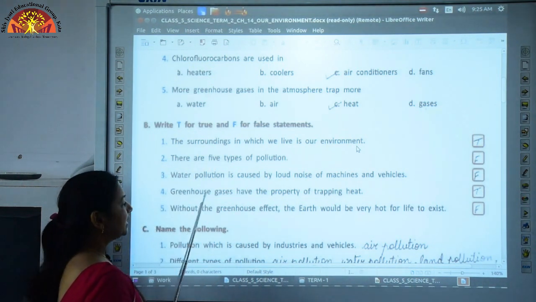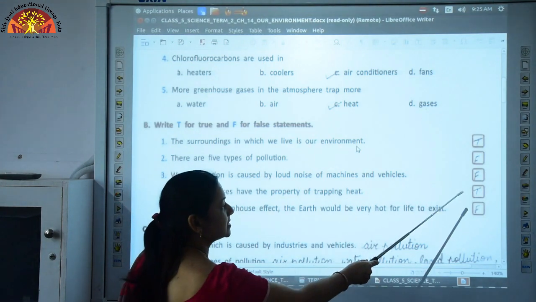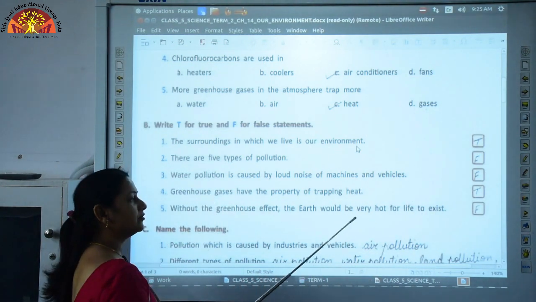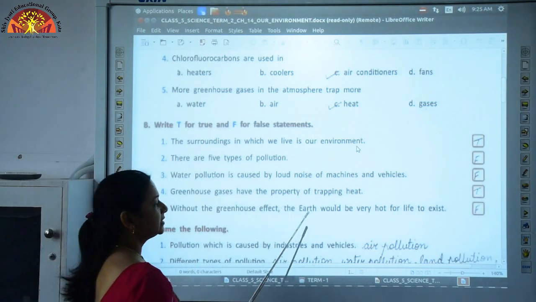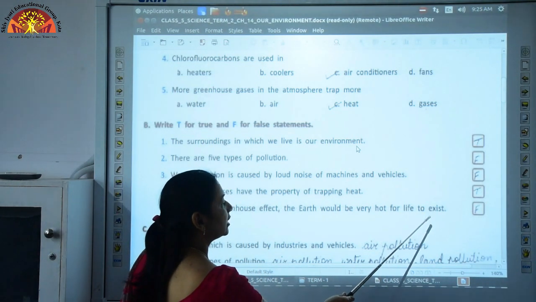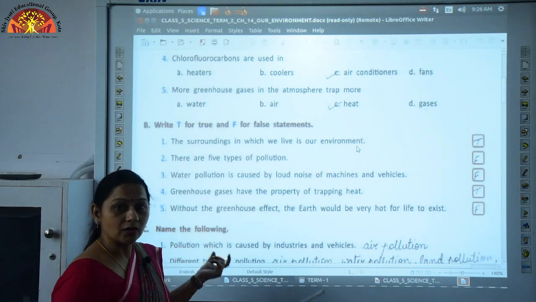Next one, greenhouse gases have the property of trapping heat. Yes, this is absolutely correct, so we need to write T over here. Without the greenhouse effect, the earth would be very hot for life to exist. No children, this is a wrong statement.